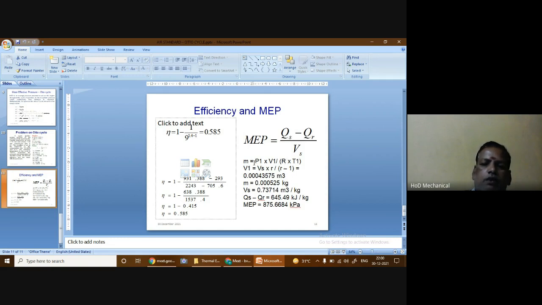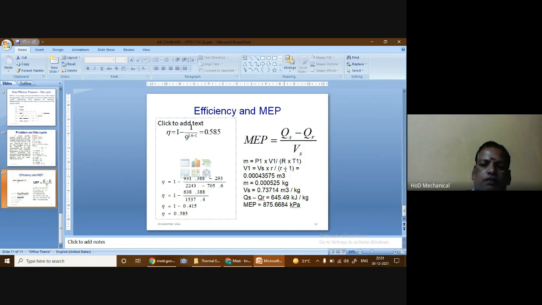So from this formula we can find the mass. But here in the problem they have given only the swept volume, and the V1 value is not given. We already know that the value of Vs is given as V1 into (r minus 1) divided by r. So it is rearranged: V1 is equal to Vs into r divided by (r minus 1).